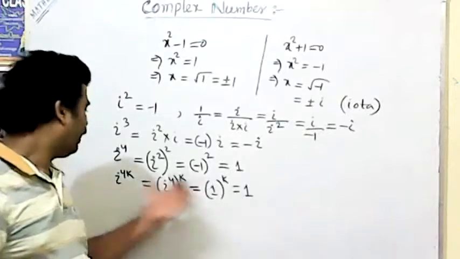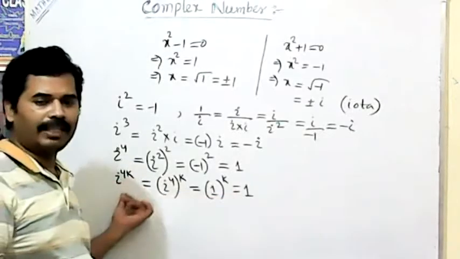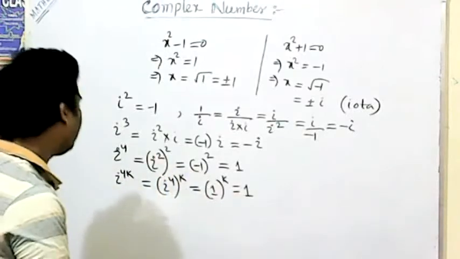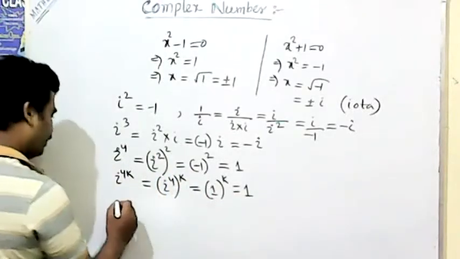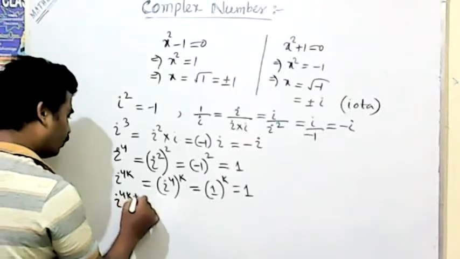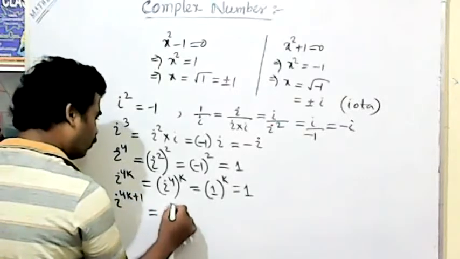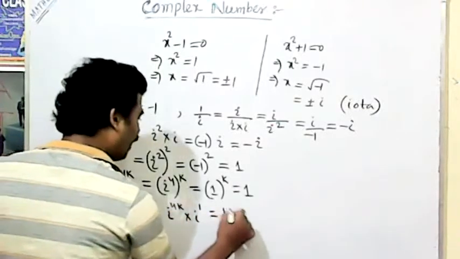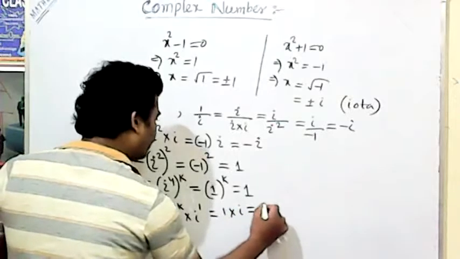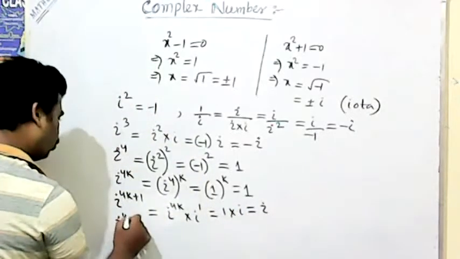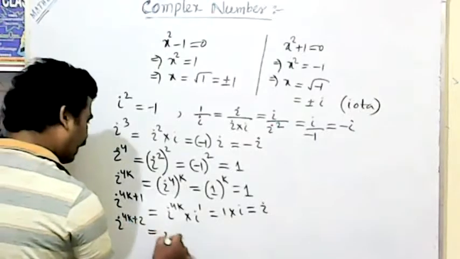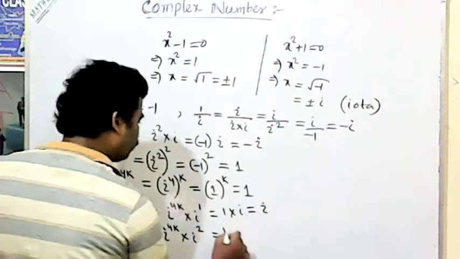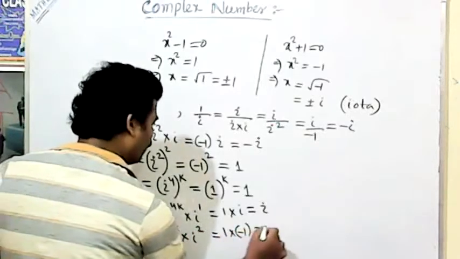According to this concept, if i to the power 4k is equal to 1, then in a similar way we can find i to the power 4k plus 1, that is i to the power 4k into i to the power 1, that is 1 into i, which is i. i to the power 4k plus 2 is i to the power 4k into i to the power 2, that is 1 into minus 1, equal to minus 1.